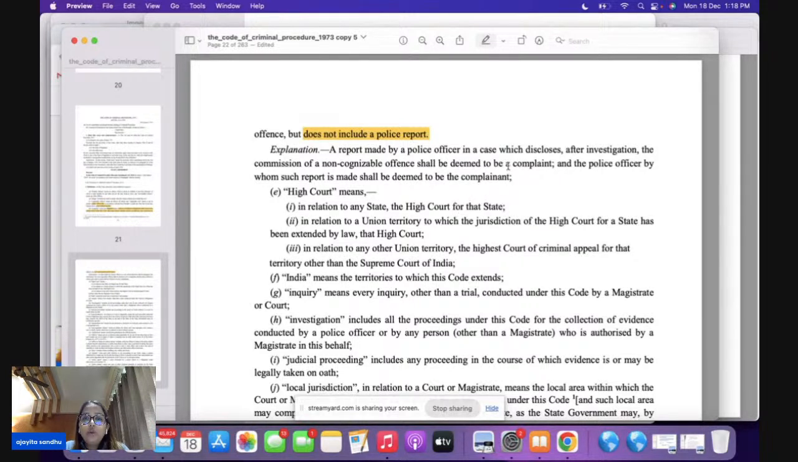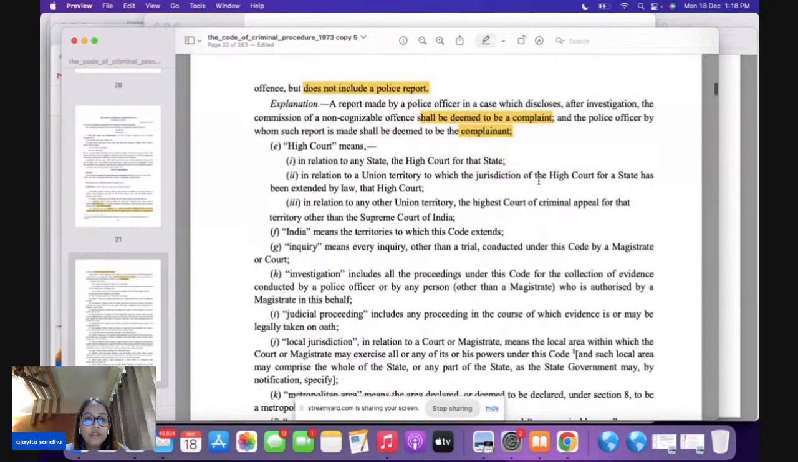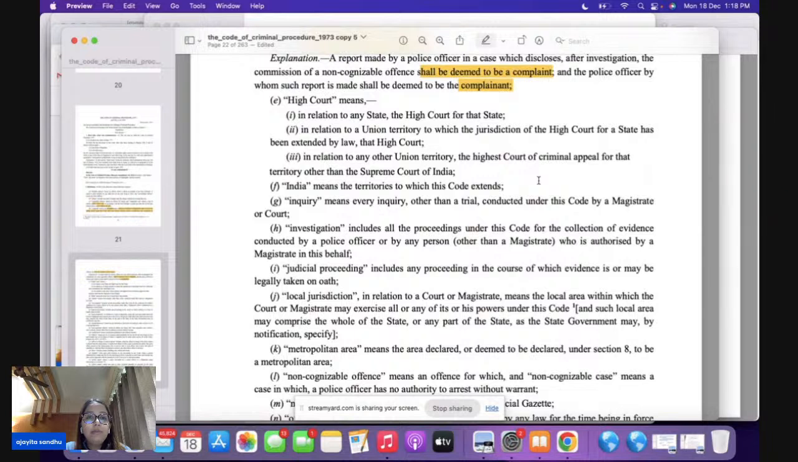Now, it's going to be deemed as a complaint. So the word uses "shall." So this shall be a complaint, and the report that has been made by the police officer here, he will be deemed to be a complainant. So who will be deemed to be a complainant? The police officer shall be deemed to be a complainant. In this regard, please come forward and come to 2G.